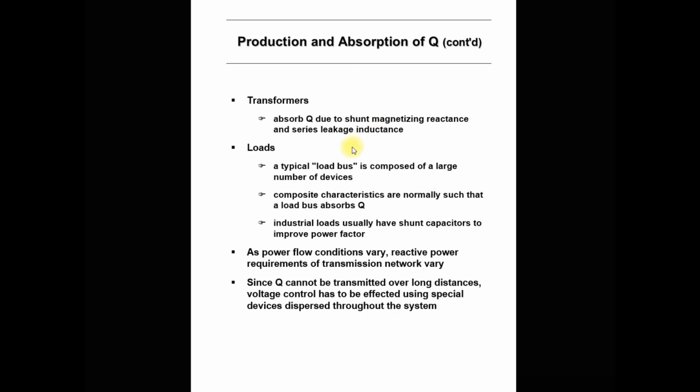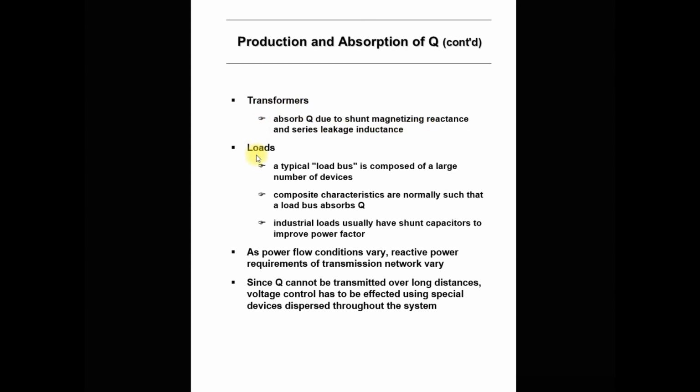Both the leakage inductance as well as the magnetizing reactance require reactive power. So the transformer is a sink of reactive power because of the shunt magnetizing reactance and series leakage inductance.